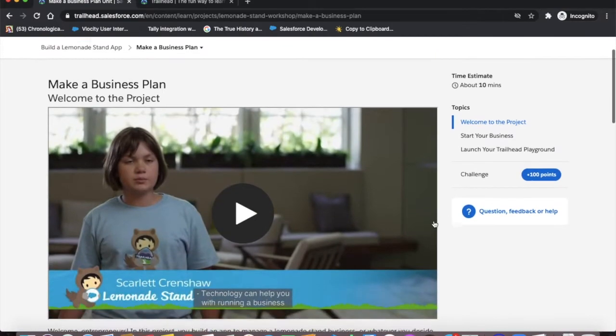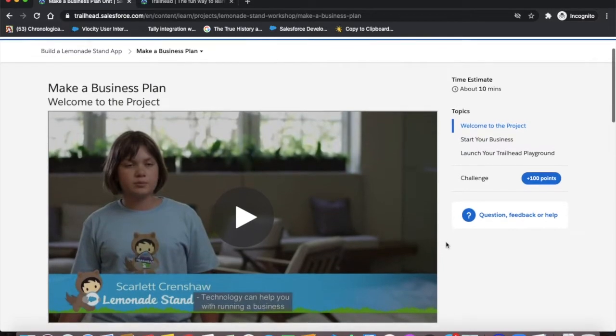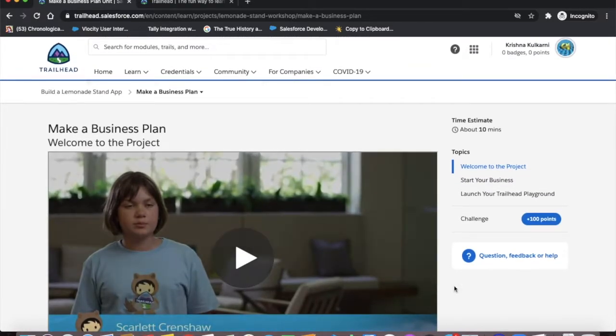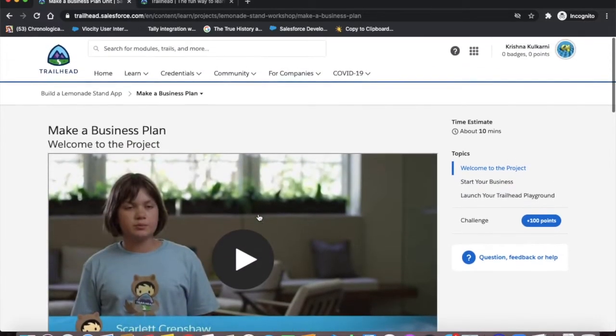Then I recommend the very first step you should do is open this Lemonade project, Build a Lemonade App. Here they have very beautifully mentioned one business case. These kids wanted to sell lemon juice, and they used the Salesforce platform to track the details. The first thing you can do is go through this video and you will understand a simple business case. Like this, from very simple to the most complex business cases, we can handle on the Salesforce platform.